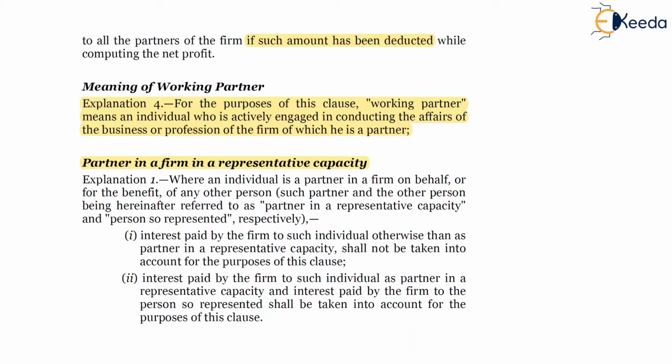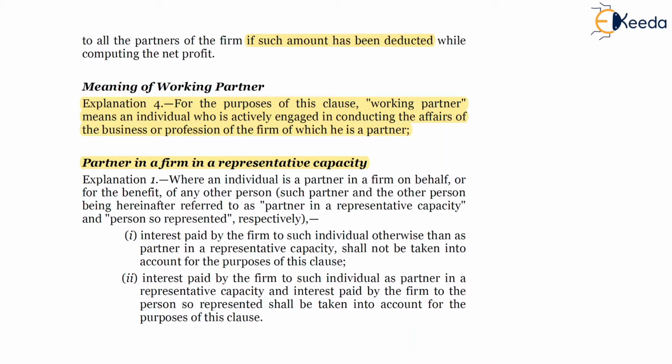It's only that the amount is received by Mr. A in his individual capacity, only to be given to HUF. So in such a scenario as well, 40B won't be applicable.